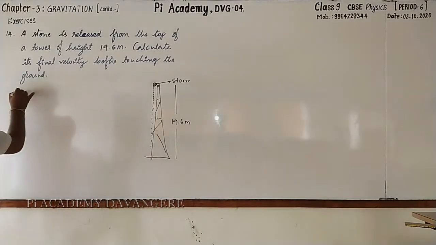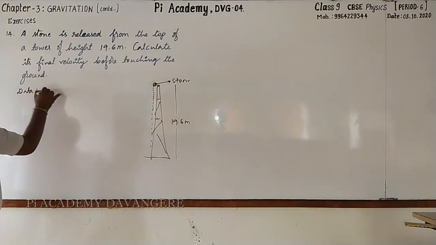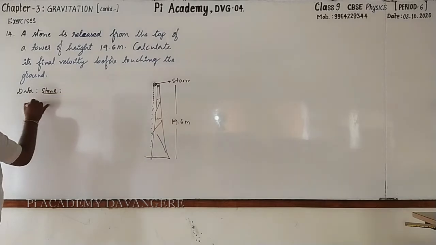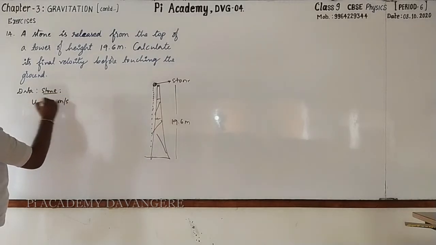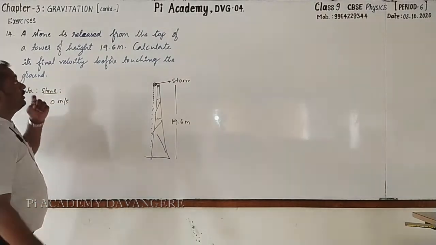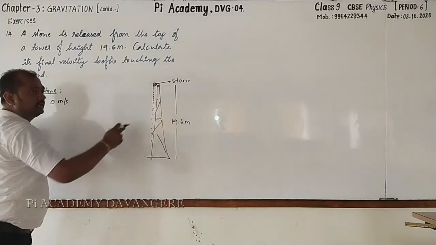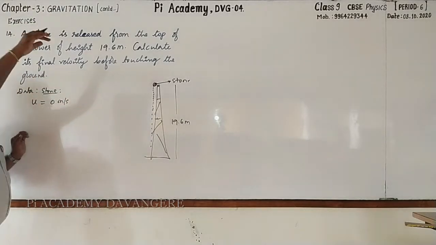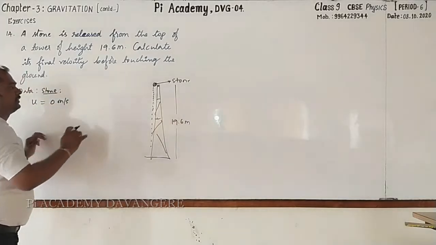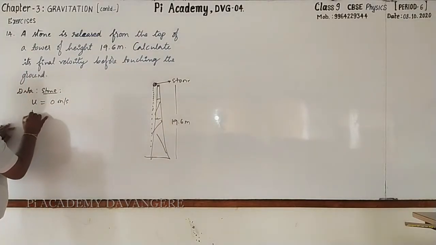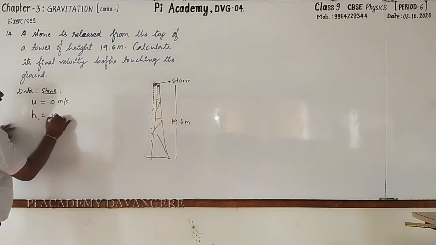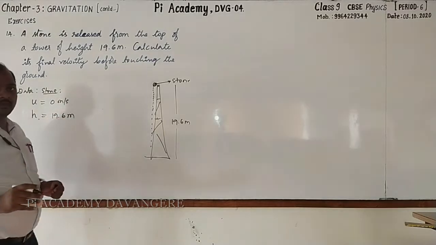So we can write initial velocity of the stone, it is u equal to 0 meter per second. Then what is its height? Height from which it is dropped. This is 19.6. So I'll write h is equal to 19.6 meter.